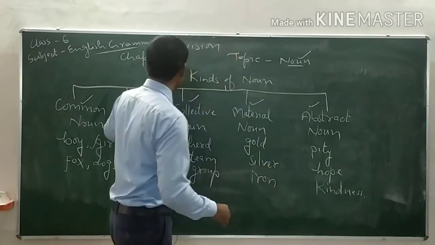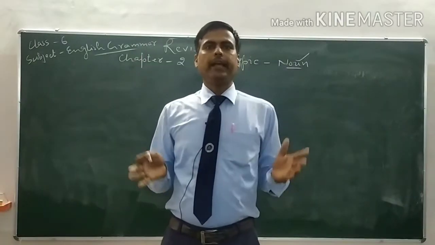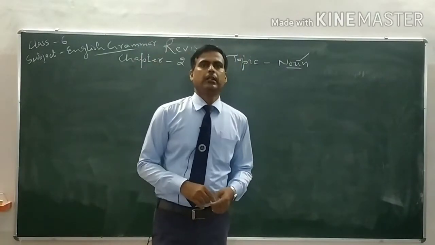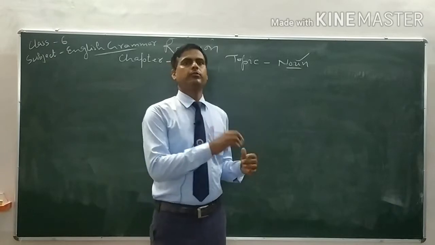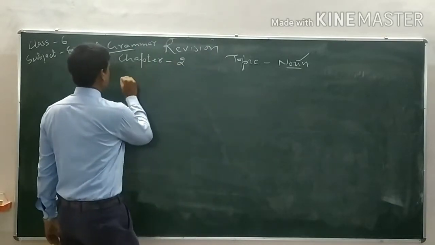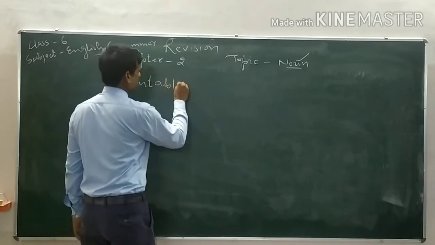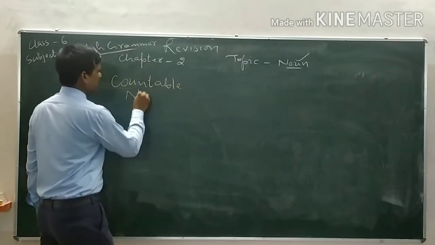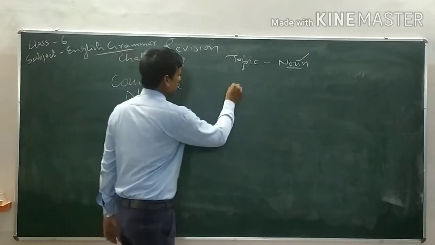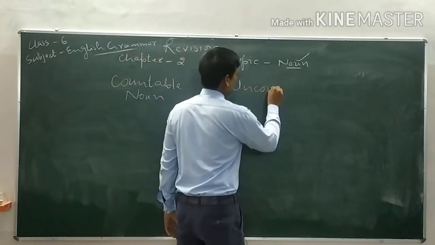So these are the 5 kinds of nouns. Noun can also be divided as countable and uncountable noun.